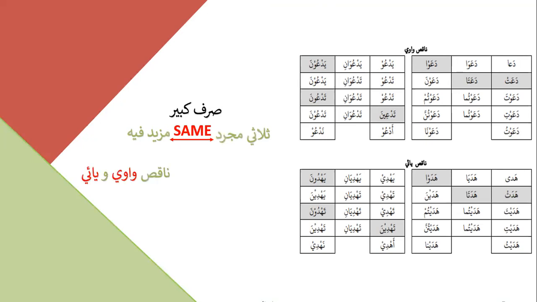But only in these highlighted ones, you can see that Wawi and Ya'i are coming back in Madi and Mudare. These are the three highlighted ones: hum, hiya, and huma feminine. The same way over here, hum, hiya, and huma feminine, your root letter is coming back.